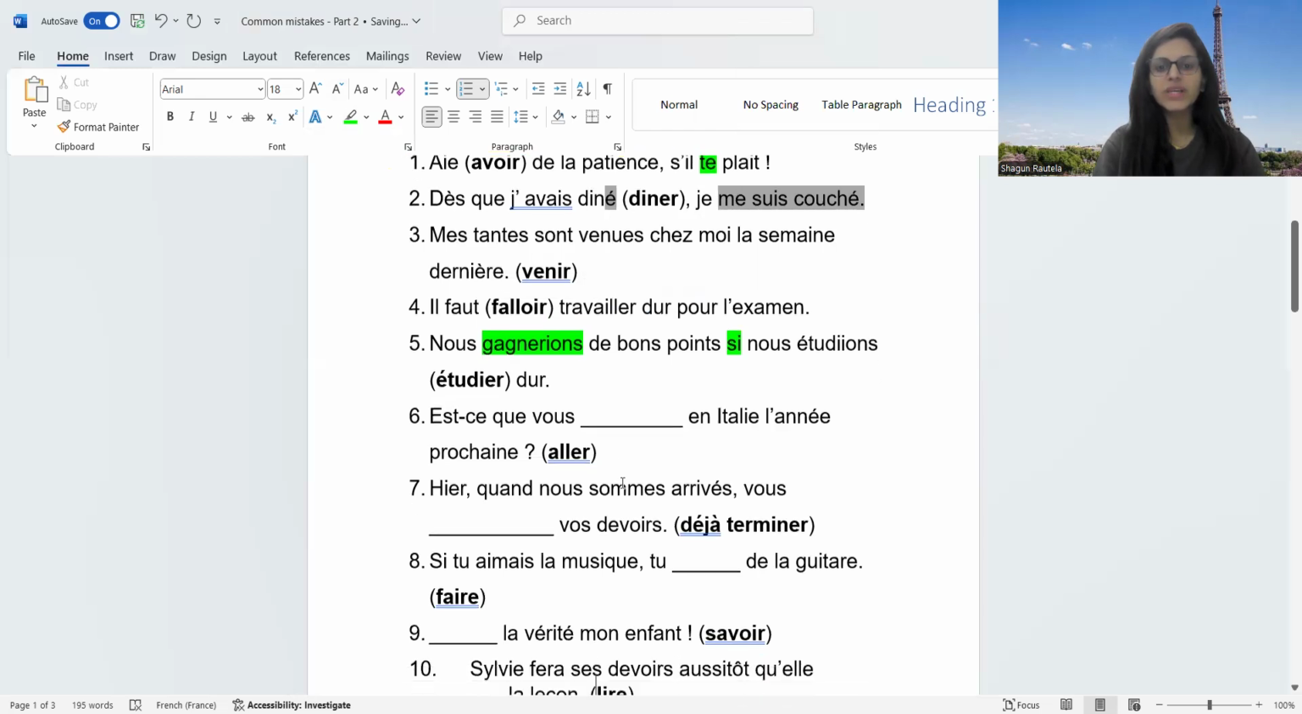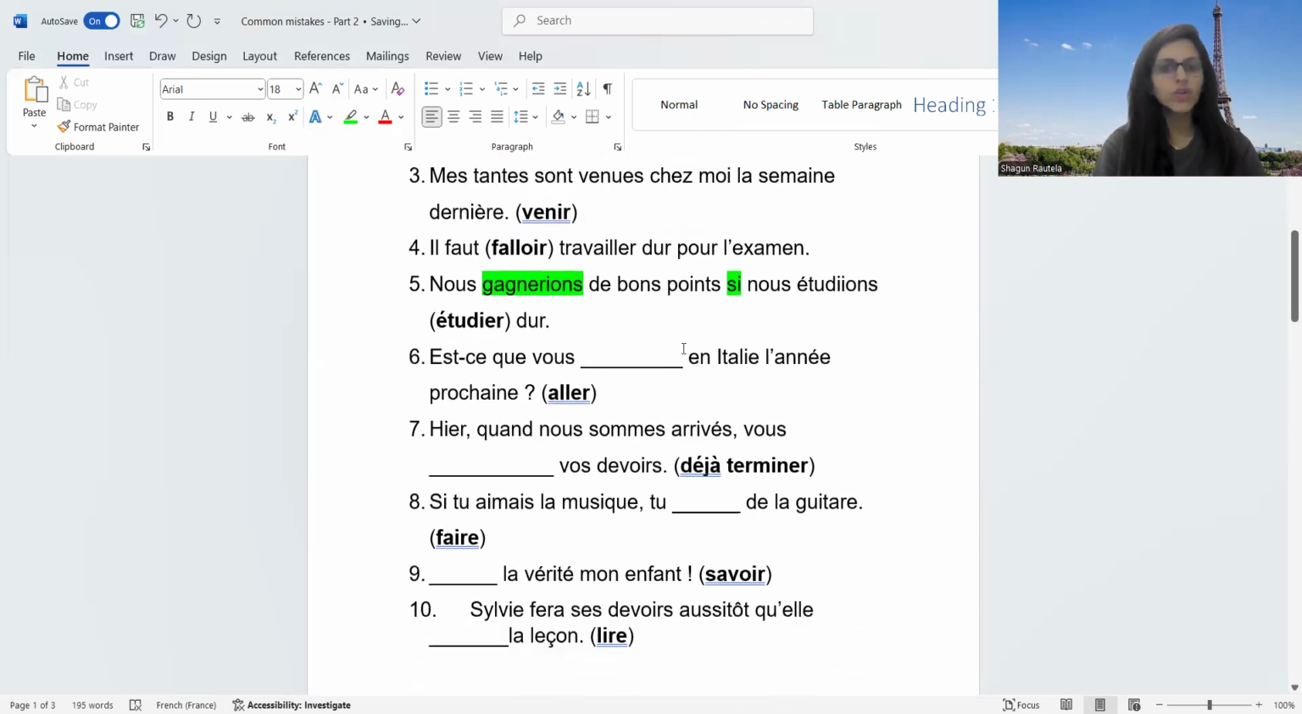Est-ce que vous dash en Italie l'année prochaine? No tense is conjugated, but the keyword prochain is given. That means it is futur simple. Vous irez.